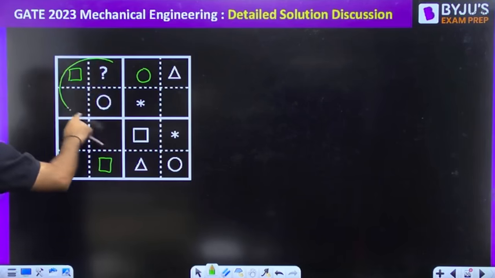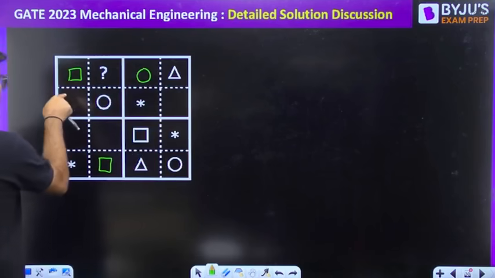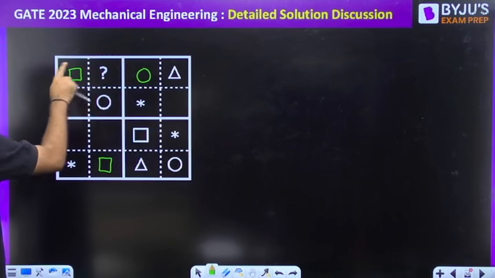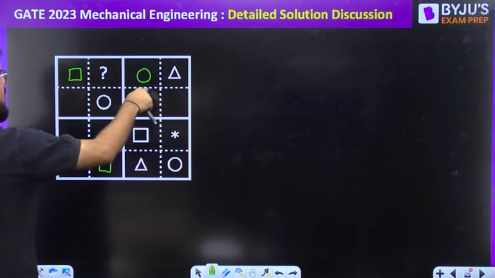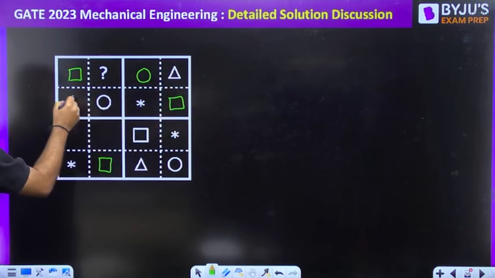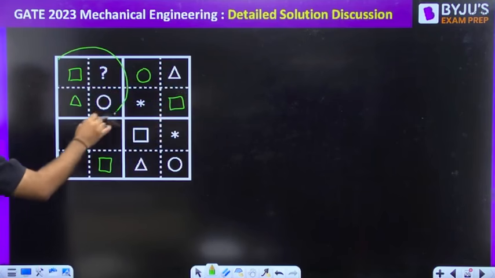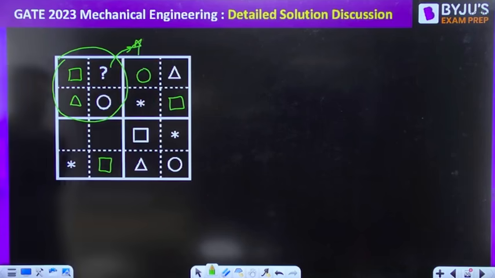Now I can come to this first 2 cross 2 section. Here again a box is missing. Now this second row is ready. The triangle is missing. Now you can come to this particular box. What is the only thing missing here? Star is missing here. Question is finished.